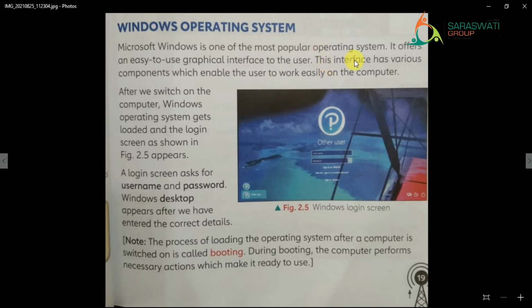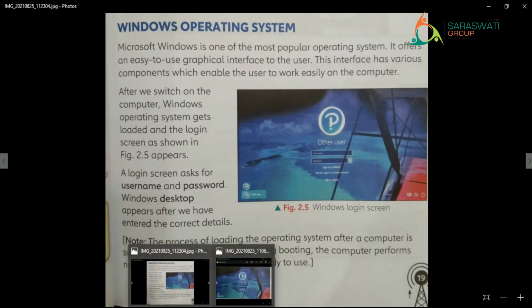Now see, this interface has various components which enable the user to work easily on the computer. Windows operating system is so easy to use that even a person who does not know much about computers can run many programs using it, right? After we switch on the computer, Windows operating system gets loaded and the login screen, as shown in figure 2.5, appears. This is the login screen, right?